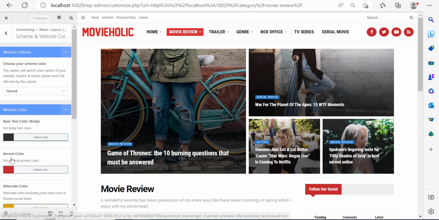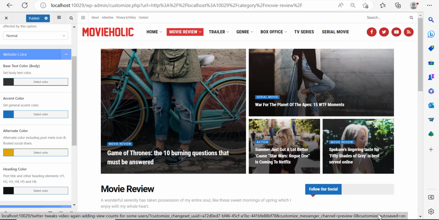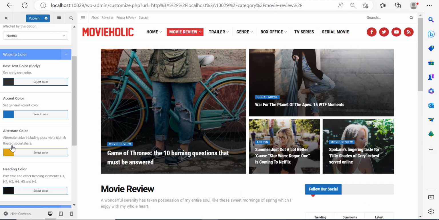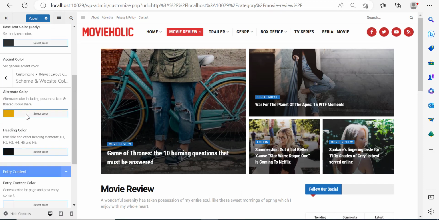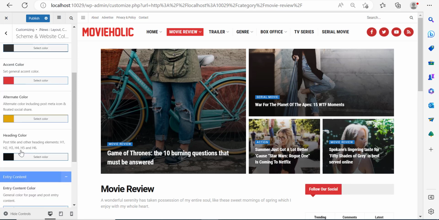logo Movieholic. But you can change this to any particular color you like. Let's say you want to change it to blue. Notice what happens is that it changed to blue. Now, in my case, I'm just going to change it back to red because I like the red color. And I think it's better.